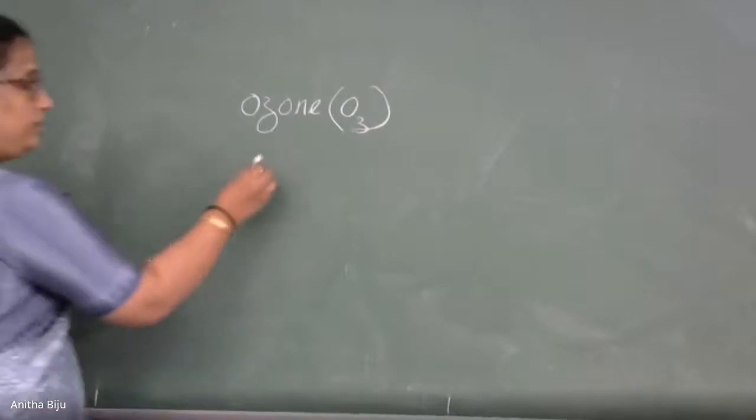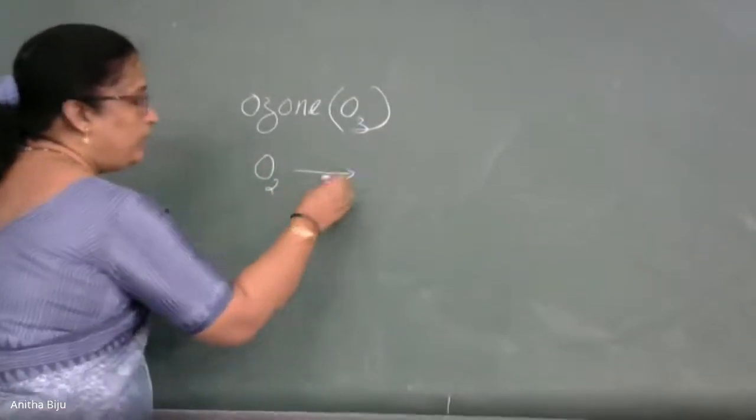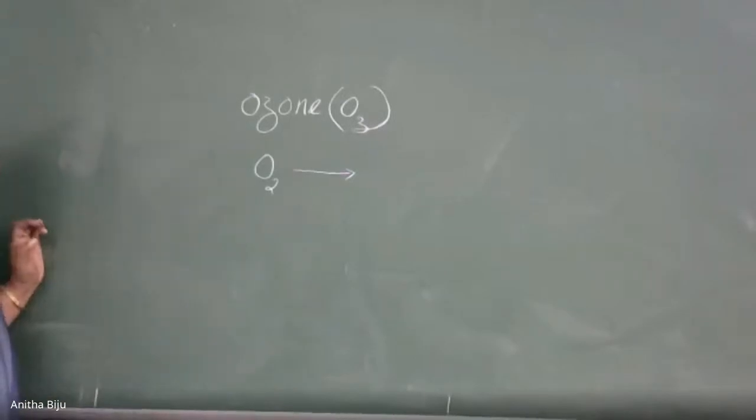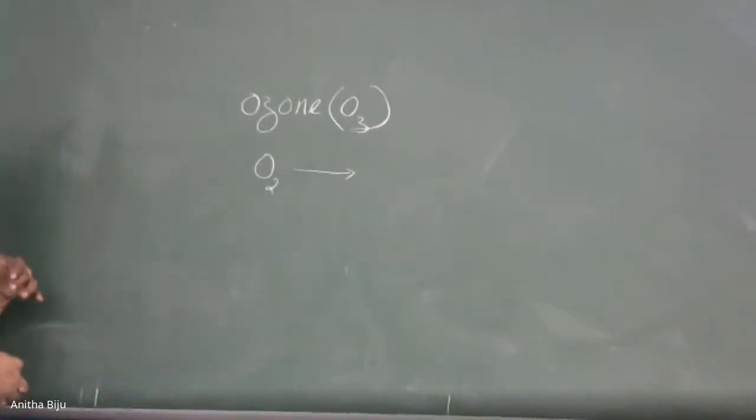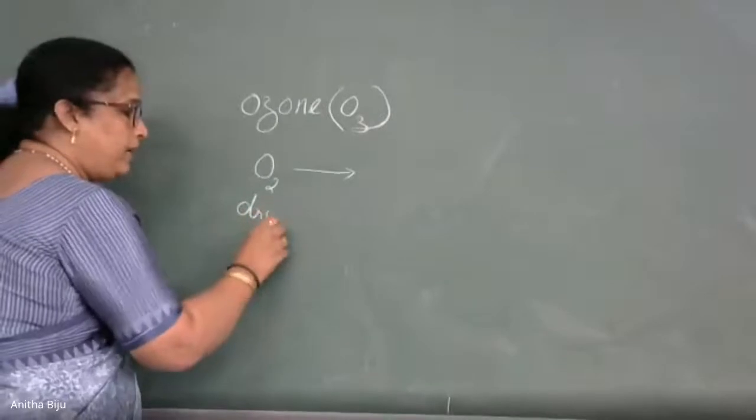I will continue with the same method only because here we want some equations. So for ozone, first of all, you'll think about the method of preparation. I will simply write the equation corresponding to that. Now listen carefully. When silent electric discharge is passed through dry oxygen, it should be dry.